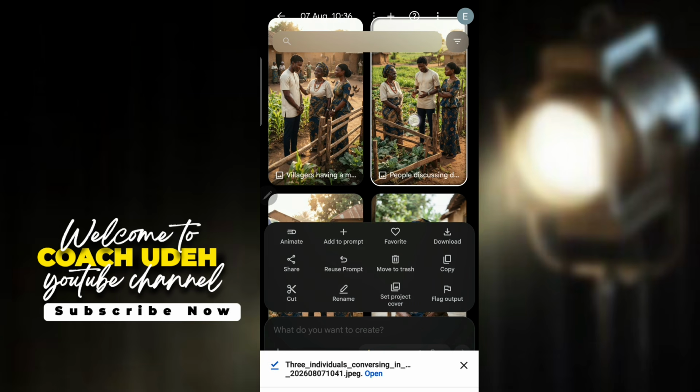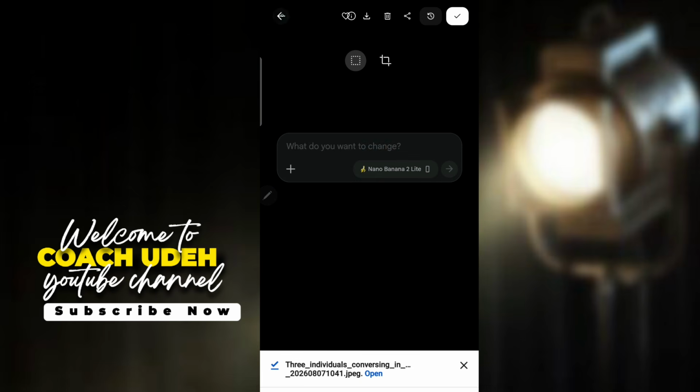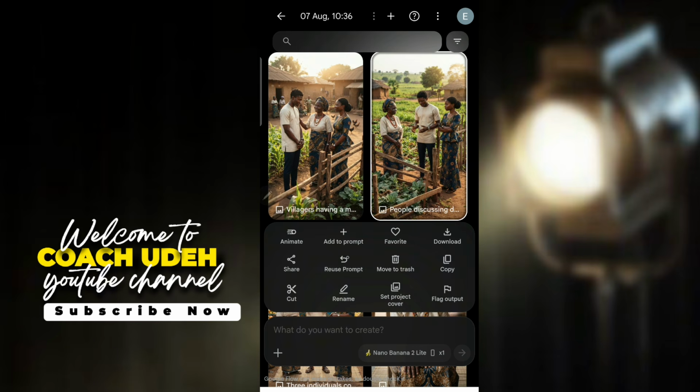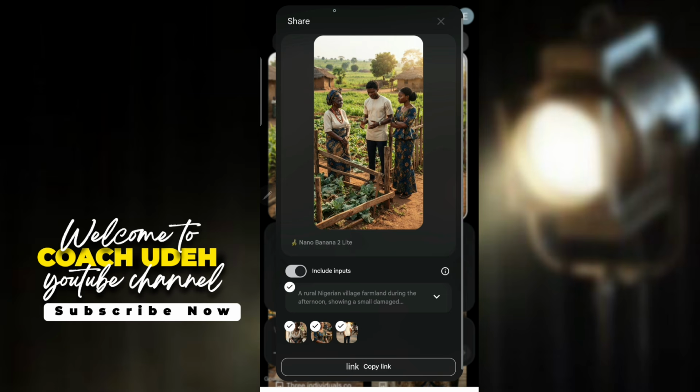Now most people might be finding it difficult to download the second image. Look at what you will do. When you click and double click on download again, you will not be able to download this image. So what you need to do is, when you long press on this image, you tap on share. Are you seeing this share button here? Tap on this share button twice. You see that? So when you tap on this share button twice, then something like this will come up.